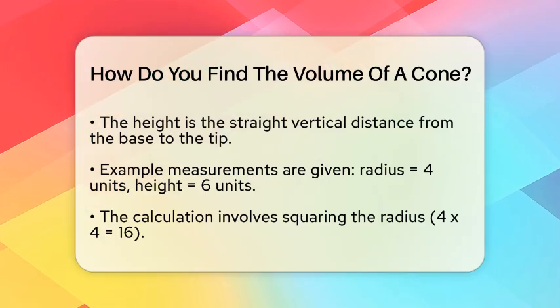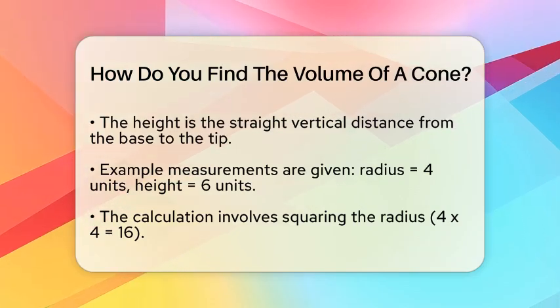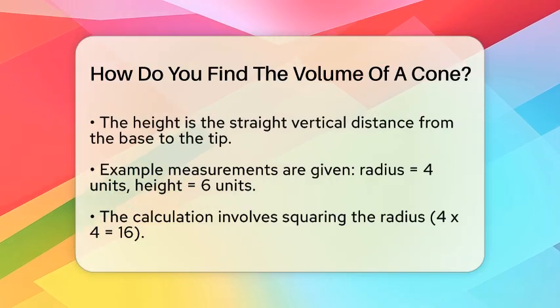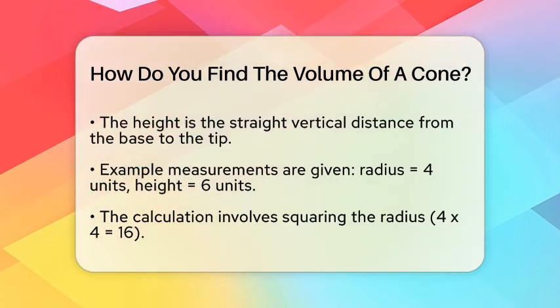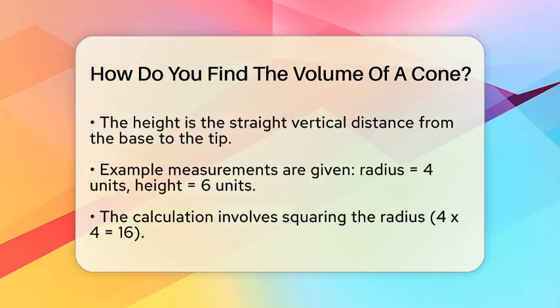Now take the radius and multiply it by itself. 4 times 4 equals 16. That's the radius squared. Then multiply that by pi. So 16 times 3.146 gives you approximately 50.25. This is the area of the base.